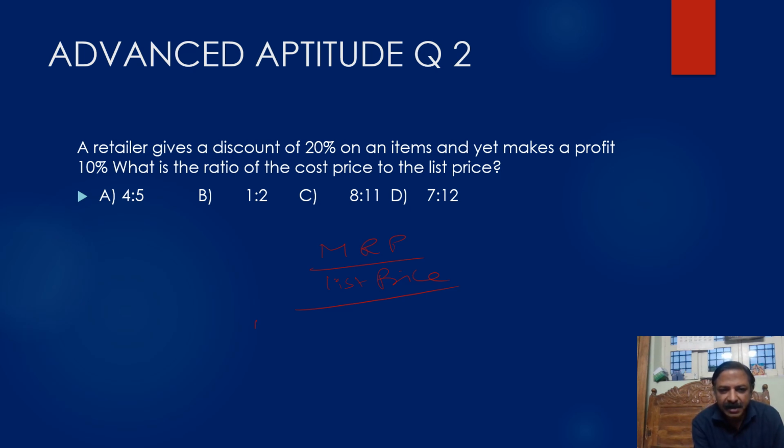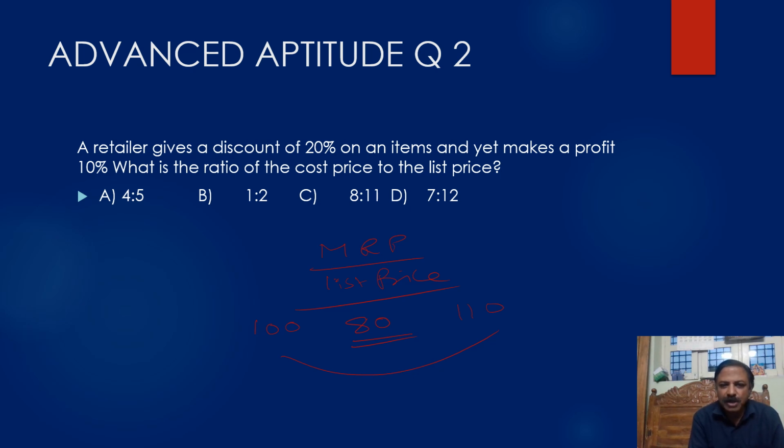Suppose the article is 100, you are giving 20% discount, it means it is 80. Even then you are getting a profit, it means 110 rupees. This is the actual story.